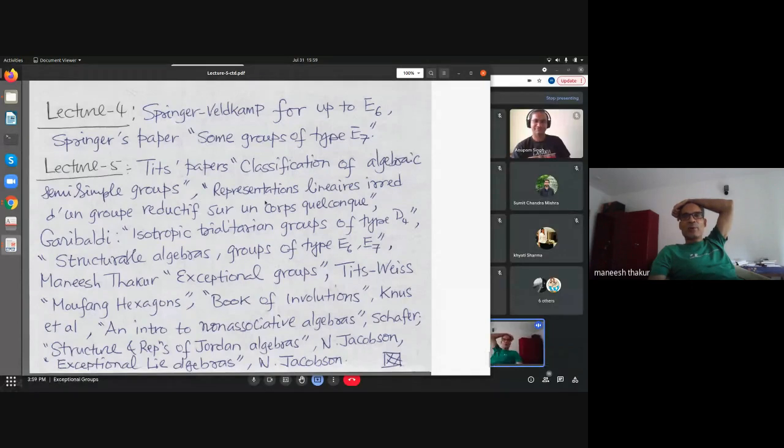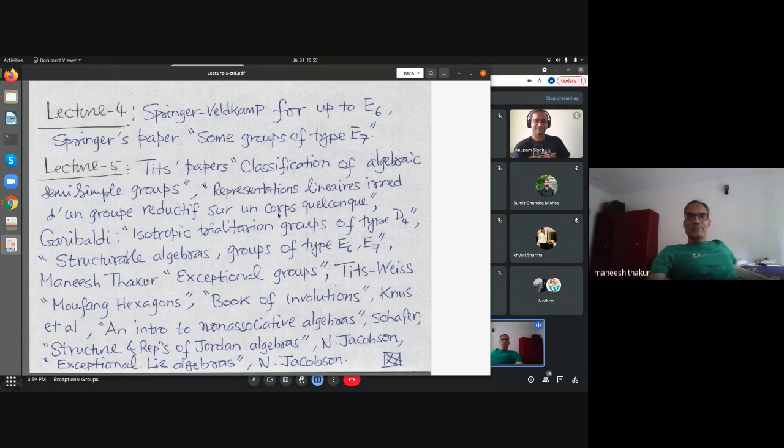There is another paper, which in English means linear irreducible representations of reductive groups over arbitrary fields. So this paper has the information on Tits algebras and various things.